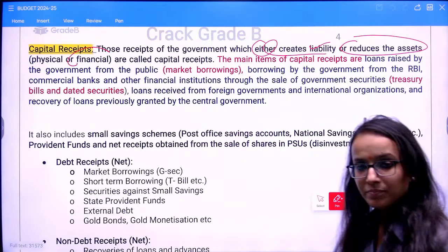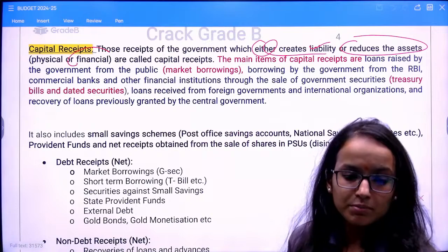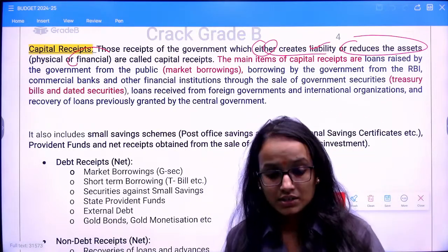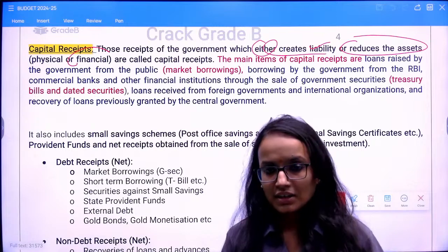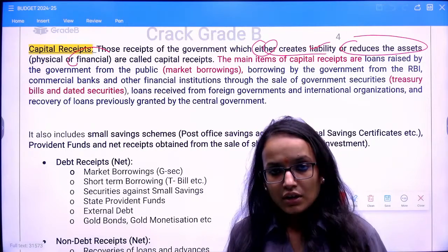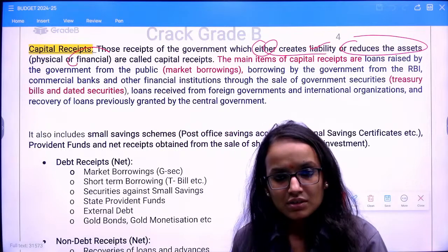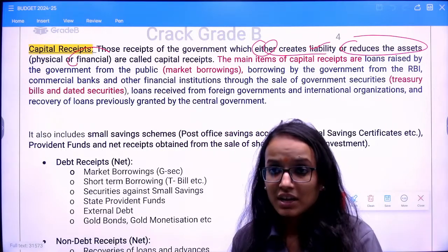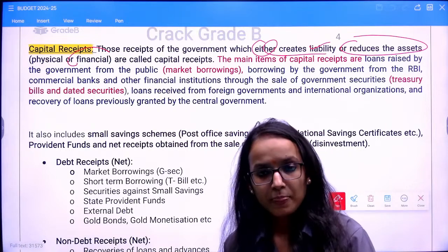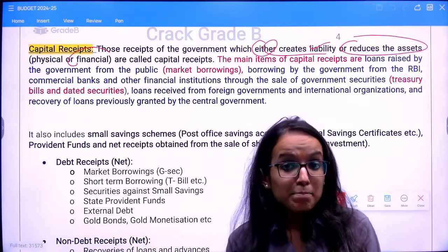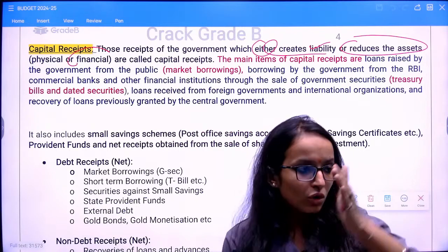Say disinvestment done by the government. Say government sells out its stake or share in a public sector undertaking to a private entity. Say it sold 5%. For this 5% stake, the government has earned something, it has received receipts, but it has lost the stake.